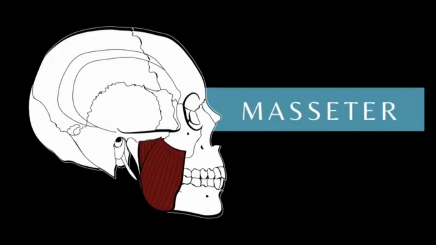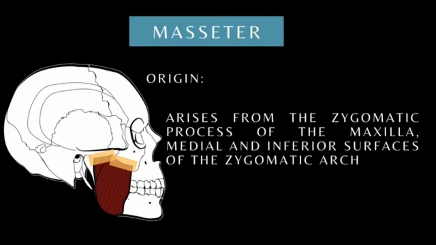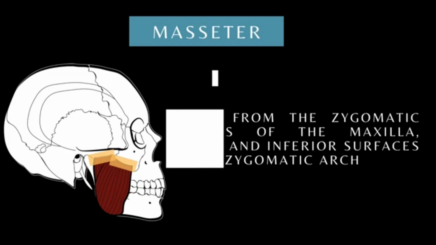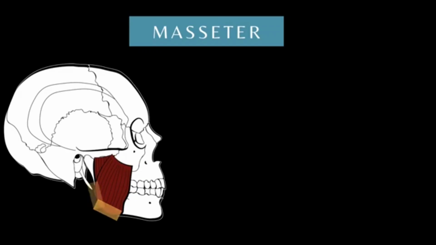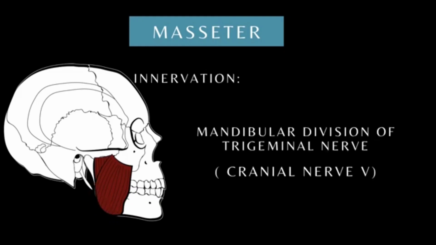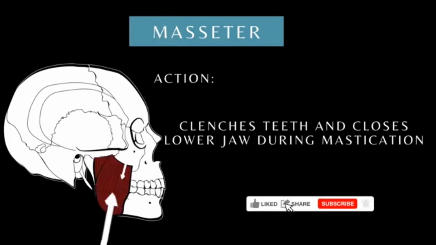Masseter. The masseter arises from the zygomatic process of the maxilla, medial and inferior surfaces of the zygomatic arch. It inserts into the ramus and angle of the mandible and the lateral surface of the coronoid process of the mandible. It is innervated by the mandibular division of the trigeminal nerve. Masseter clenches the teeth and closes the lower jaws during mastication.